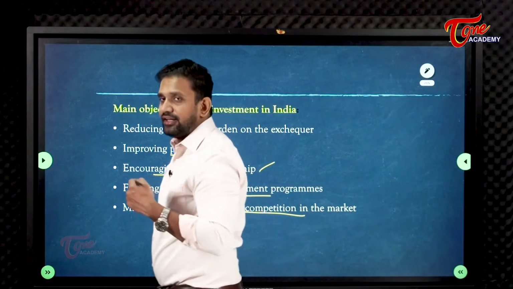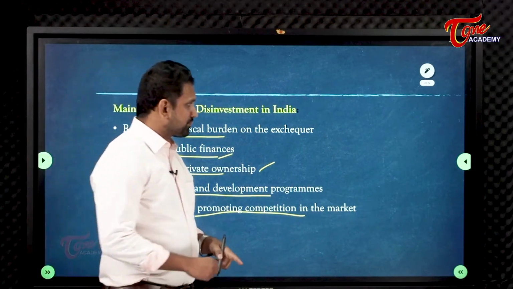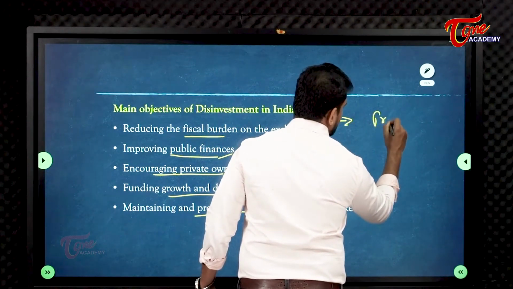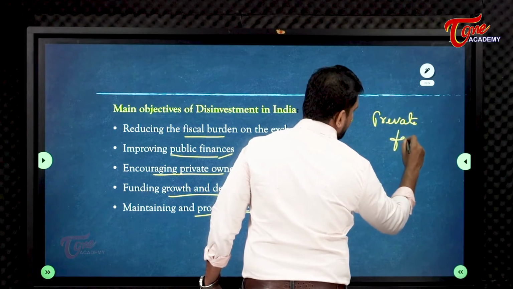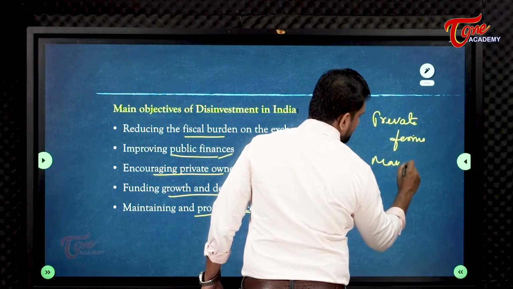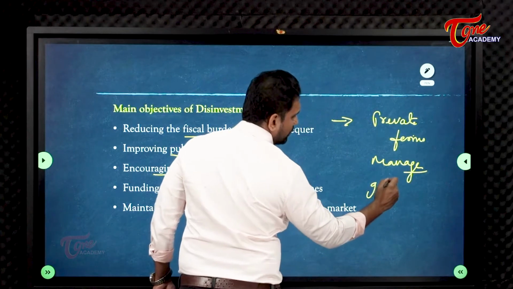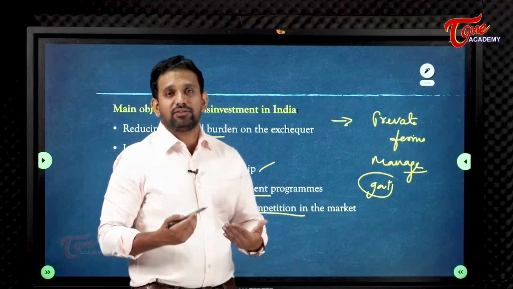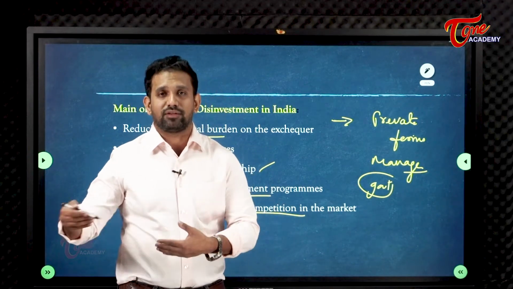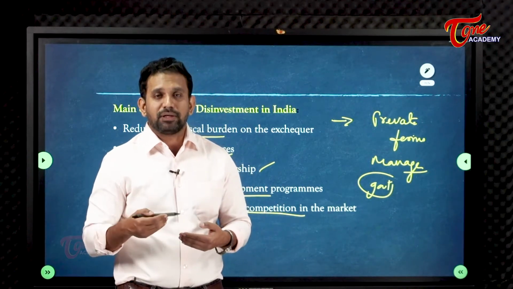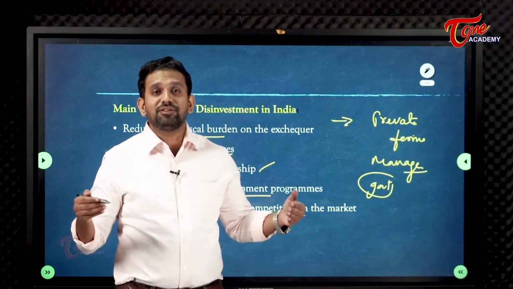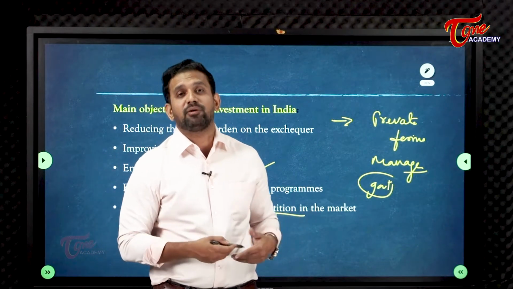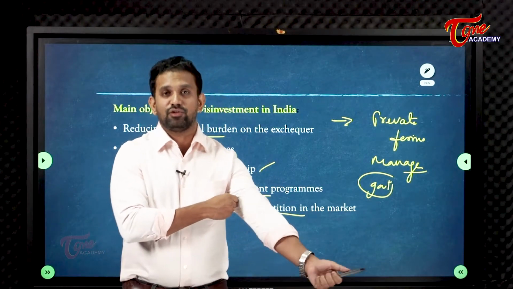Okay, see, Air India is unable to, and obviously another objective is that private firms manage the asset better than the government. That is also one of the notions. So when Air India is there and BSNL is also there, they are not able to compete with what? Their counterparts, the other companies. They are not able to compete. It means they don't have that much skill. They don't have that much expertise in that particular area. That's why they are unable to properly design the products, and so forth.